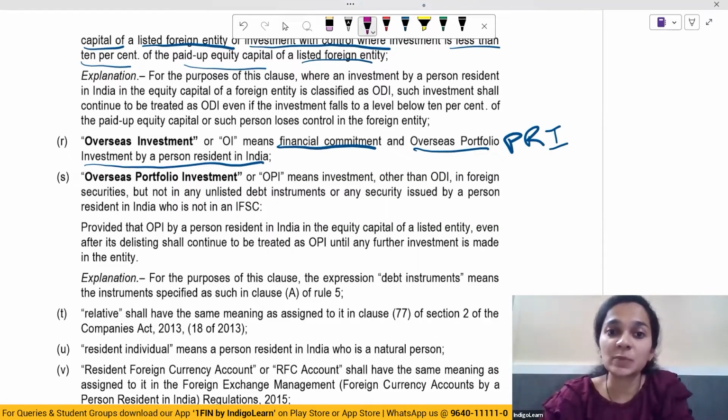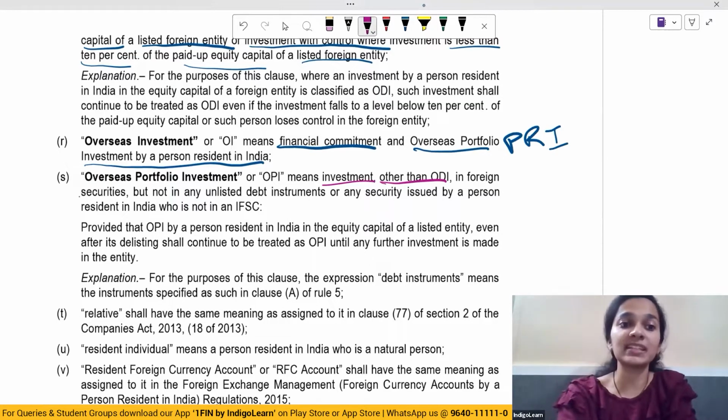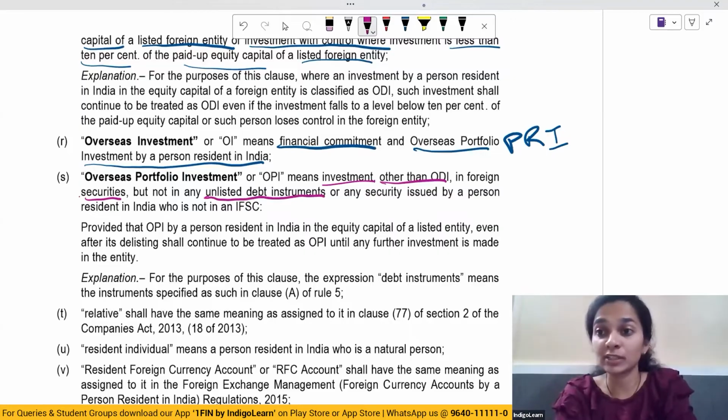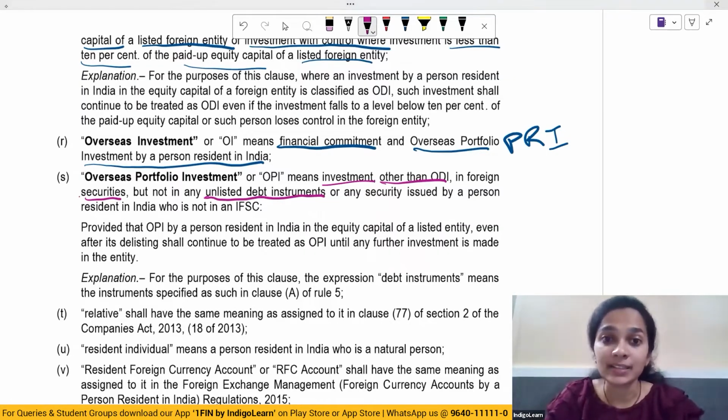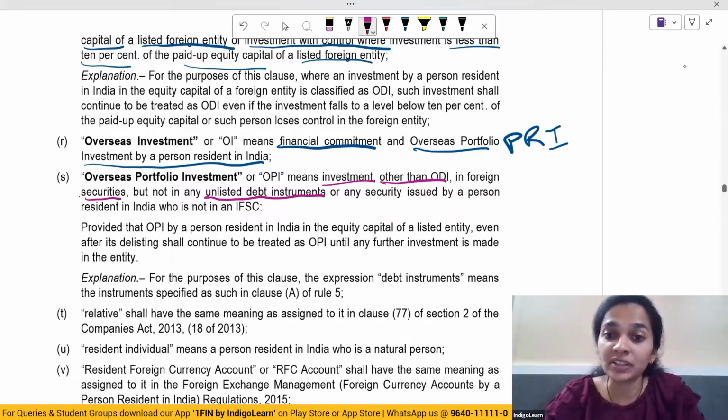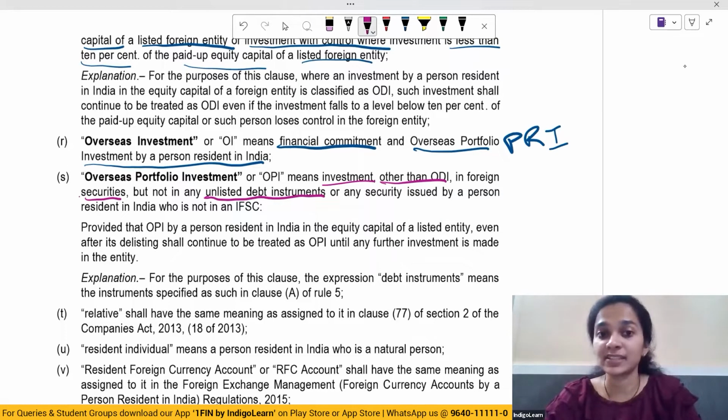Then comes overseas portfolio investment. It means investment other than ODI, that is overseas direct investment, in foreign securities, but not in any unlisted debt instrument. It does not include any investment made in debt instruments which are unlisted, or any security issued by a person resident in India who is not an IFSC.